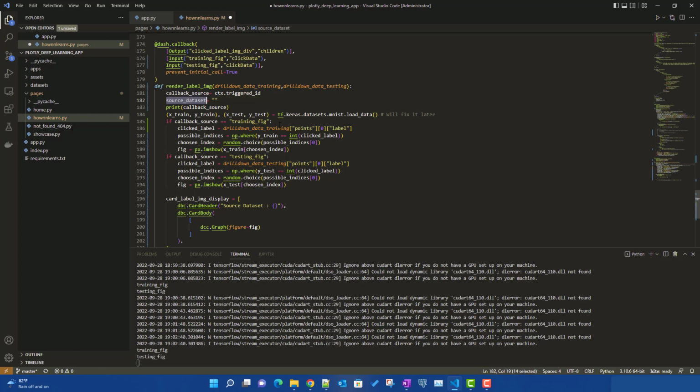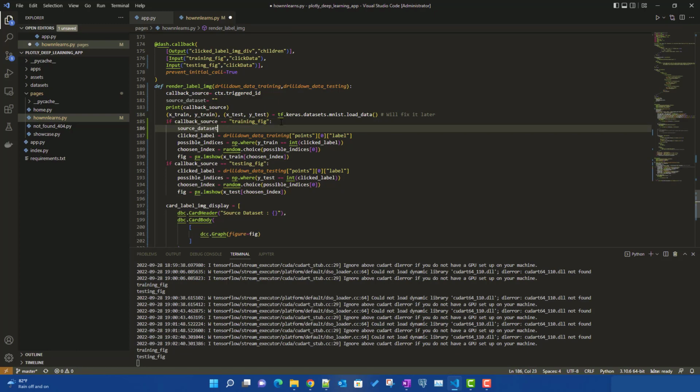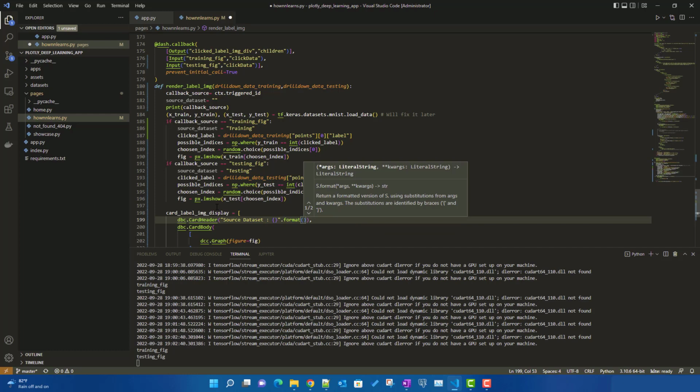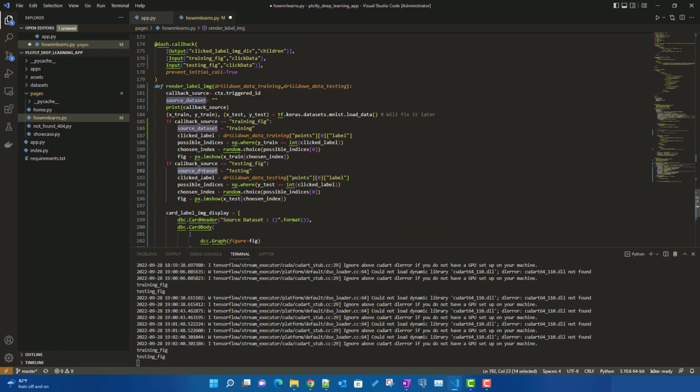Once we are inside the training figure, I will say source dataset equals training, and whenever we are inside the testing figure, I will say testing. Then we can use this source dataset dot format, and that will work as the source dataset for us, right?